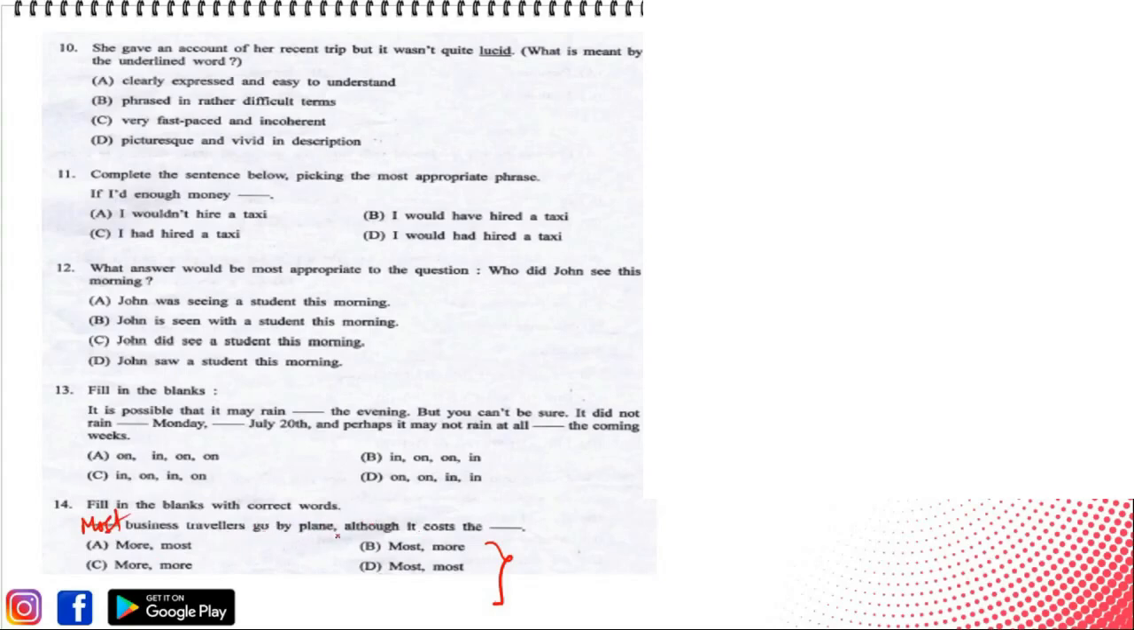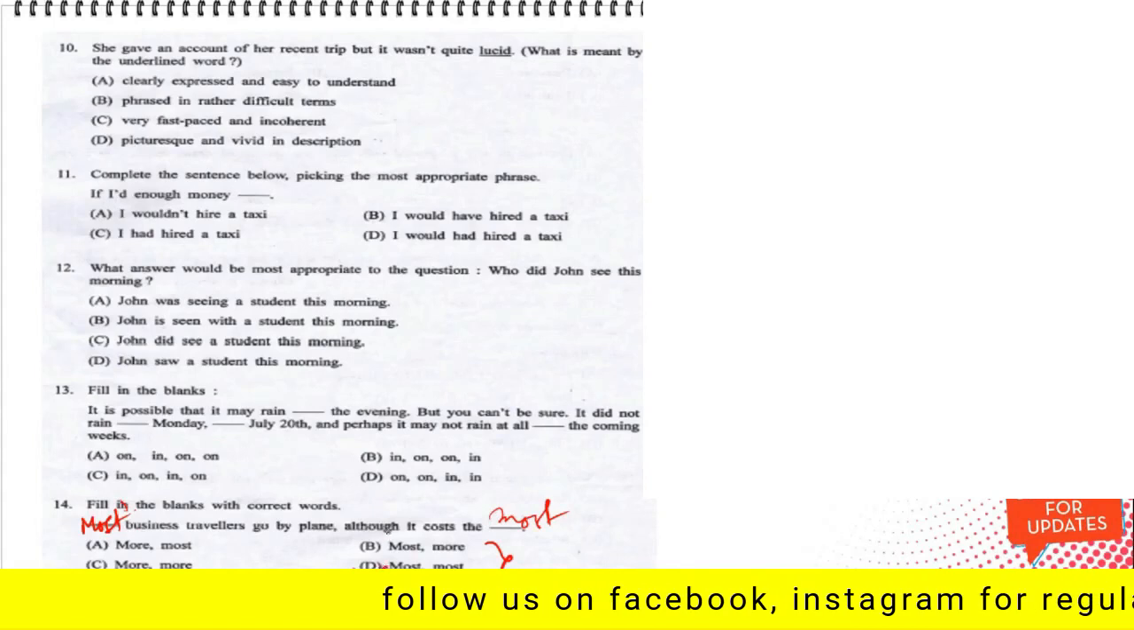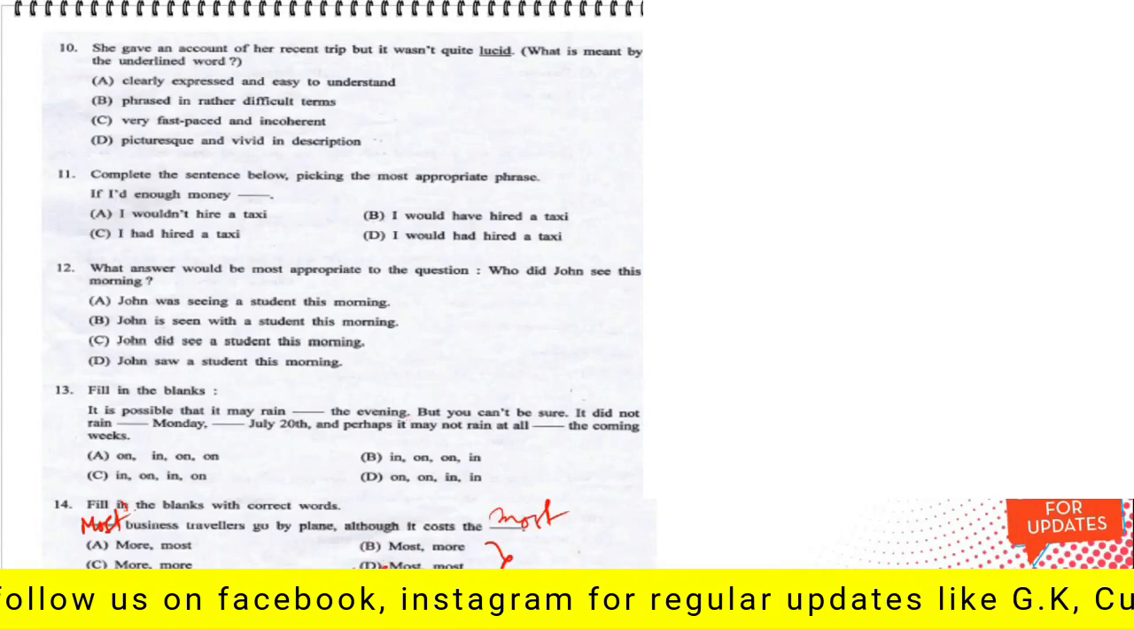Go by plane although it costs the most, because the price of air travel is the most, and the sentence here means that most of the travelers they travel through air. So the correct order is most and most in both the blanks, and the correct answer according to that would be option D. Fine.